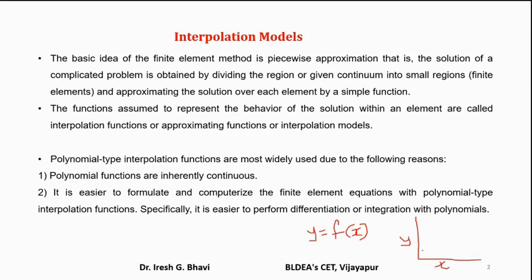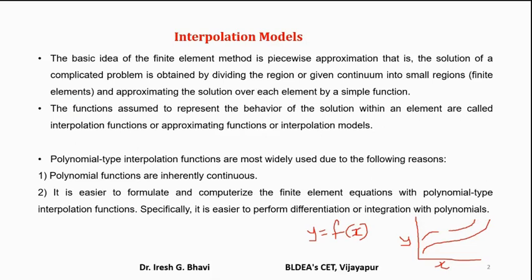Then whatever value of x you take, for every value of x you will get the value of y, like this. There is no discontinuity. Discontinuity means up to this there may be a value of y, from here to there may not be any value of y existing for the value of x, and from here again the value of y will be existing. These are called discontinuous functions.